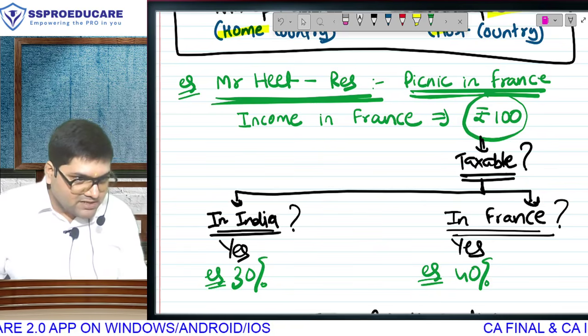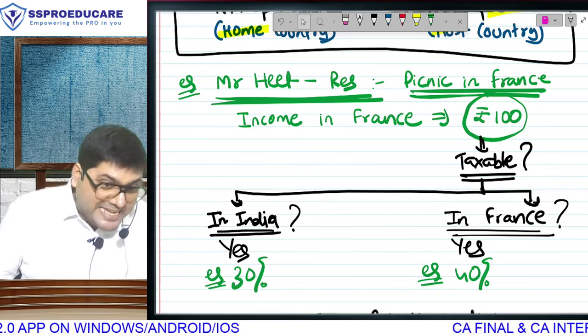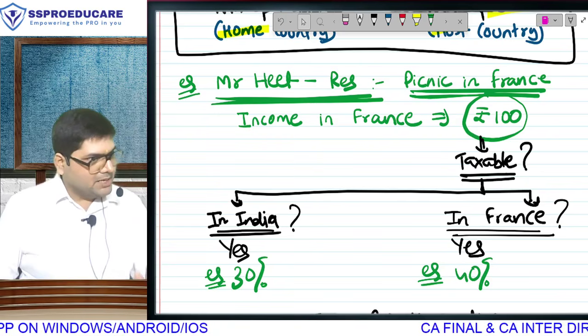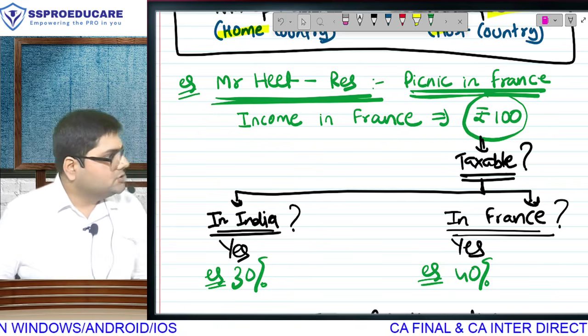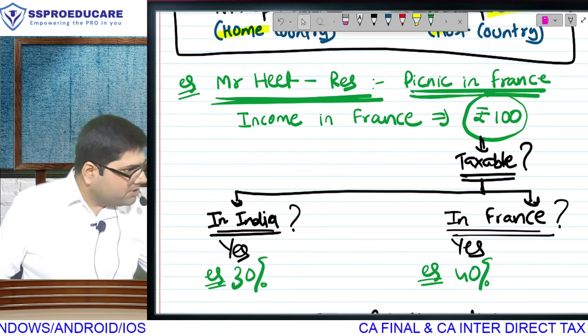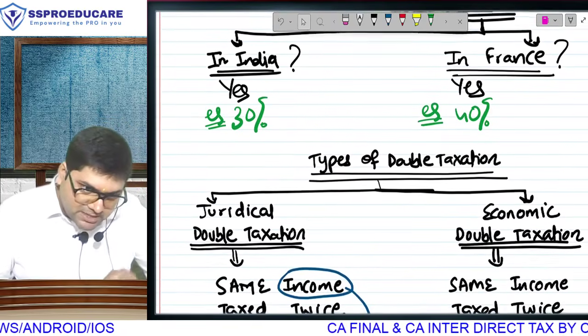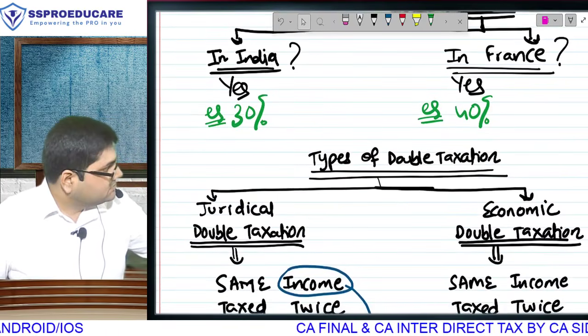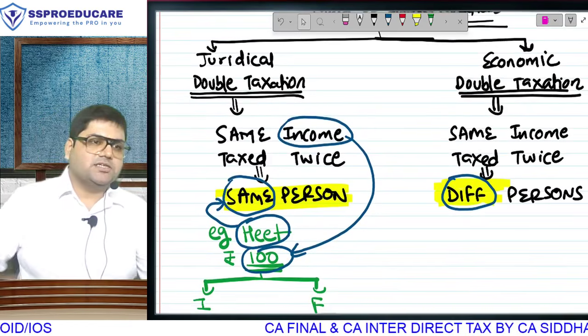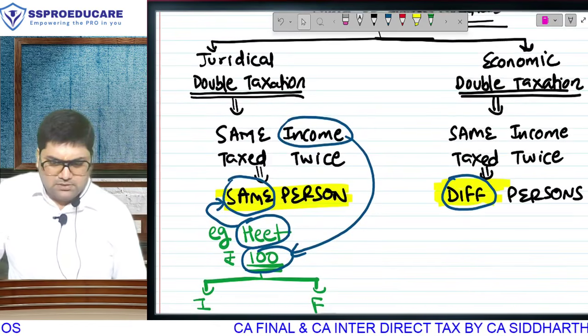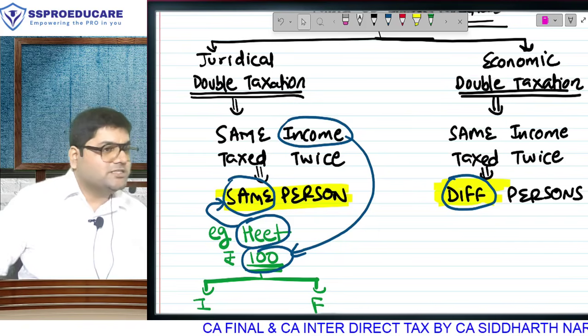Principle of residence by one country and principle of source by another country is juridical double taxation. It is double taxation. कौन सा वाला? Juridical. So that is not a problem. Heath का पूरा story जाके check करो. Is it same person, same income getting taxed twice? So juridical double taxation, तो it is clear. वो same example. Same example. Now let's talk about that other aspect which is confusing.